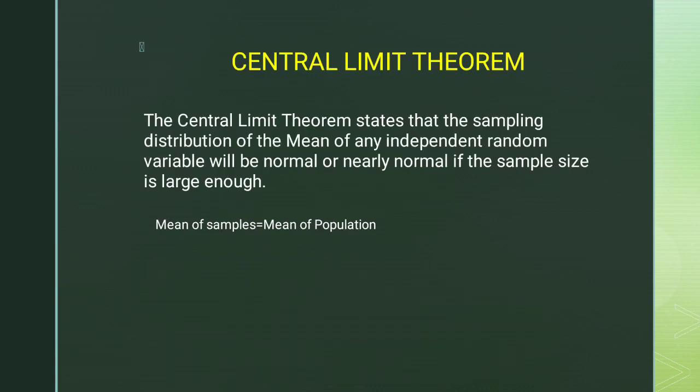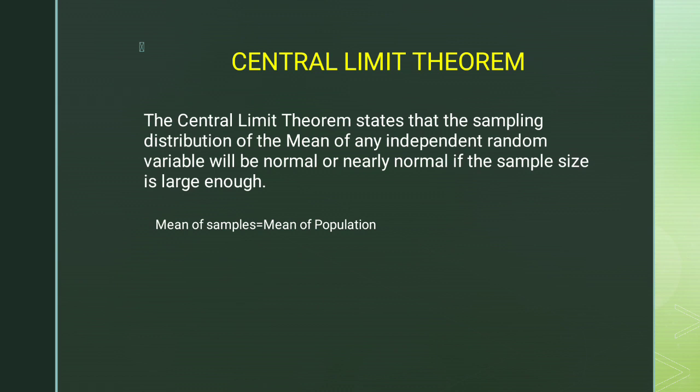Coming on to the last one, that is the central limit theorem. Again, it is a very important topic in this category. The central limit theorem states that the sampling distribution of the mean of any independent random variable will be normal or nearly normal if the sample size is large enough. So it means that whenever we are calculating the mean of samples and the mean of the population, we need to calculate the mean of samples separately and the mean of the population separately.